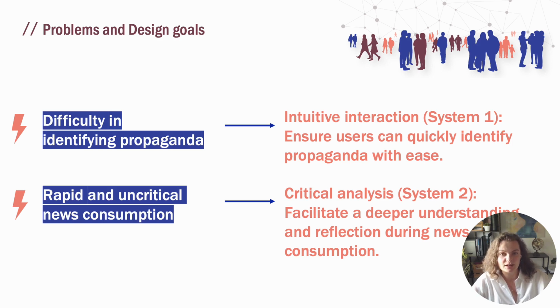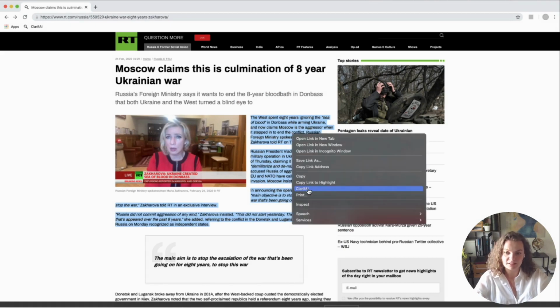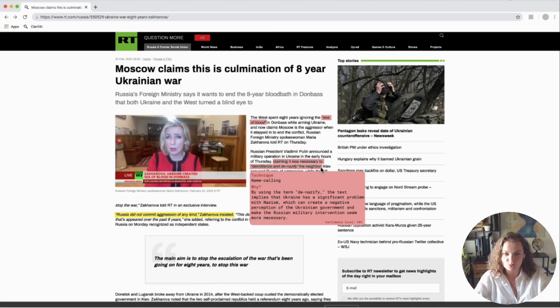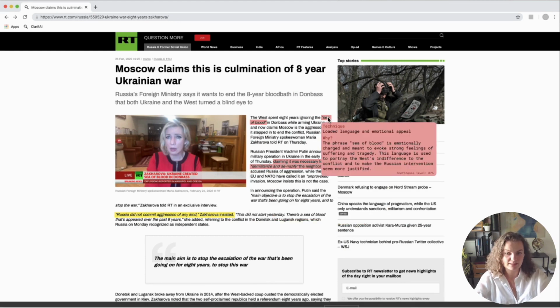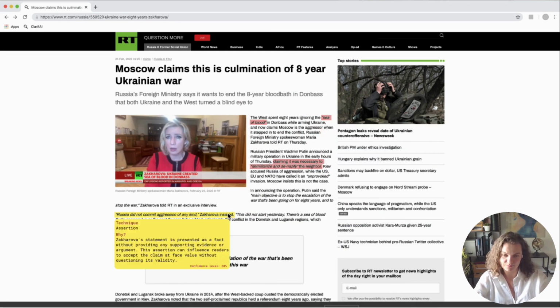So we want to encourage users to engage more deeply and reflectively with the news they consume, facilitating a more comprehensive understanding and analysis. To address these two design goals, we're developing a browser extension that highlights propaganda instances in the text on a web page that a user is reading. It highlights the propaganda instances, names them, and explains to the user.